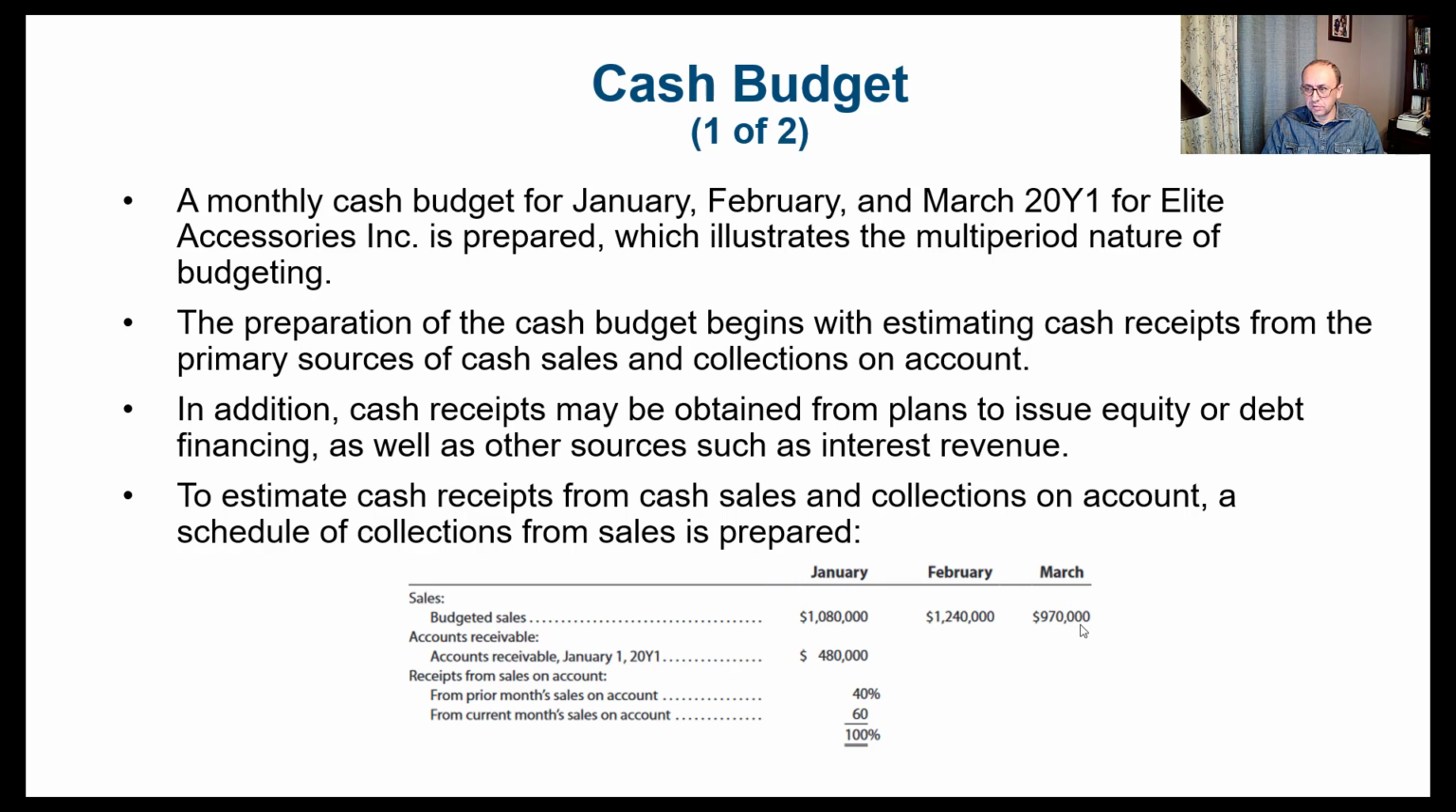This is the budgeted sales. And then we have the accounts receivable, and this is the amount of accounts receivable for the beginning of January 1st. And then we have the receipts from sales on account. This is just basic information that is based on estimates. So 40% of the receipts from sales is going to be from prior month's sales on account, and 60% would be from the current month sales on account. So if we are doing February, 60% would be multiplied by this number, and 40% would be multiplied by this number. So 60% multiplied by 1,240, and 40% multiplied by 1,080.